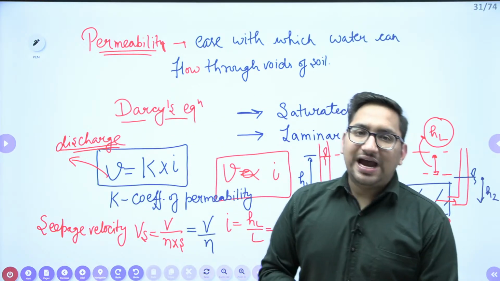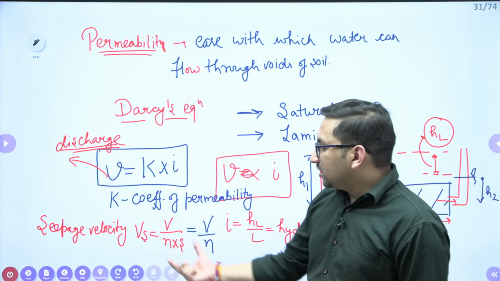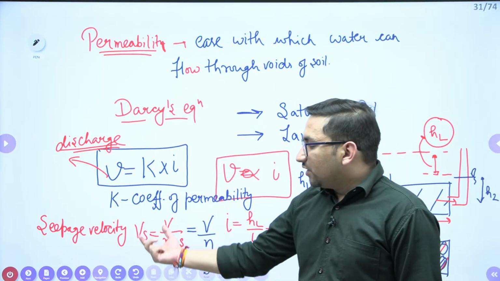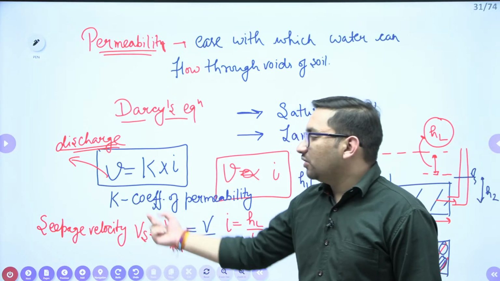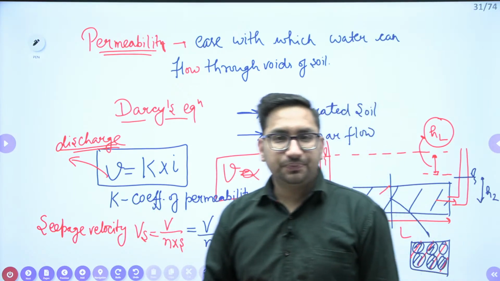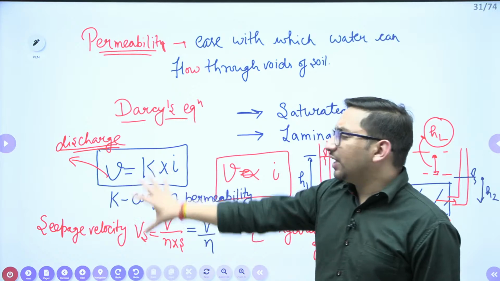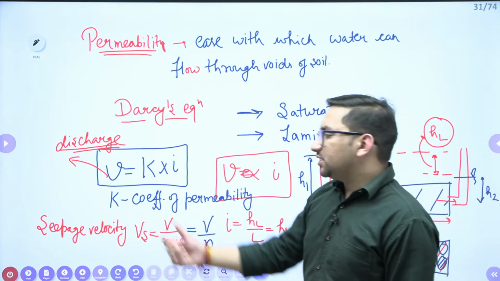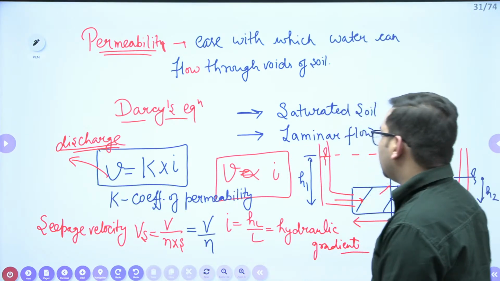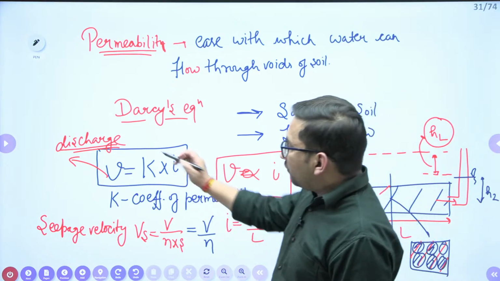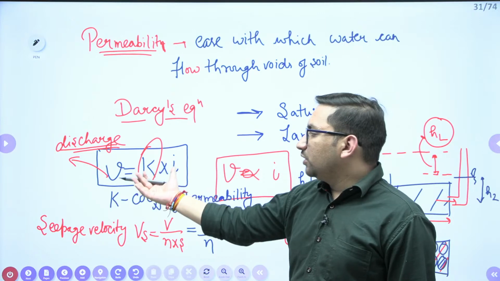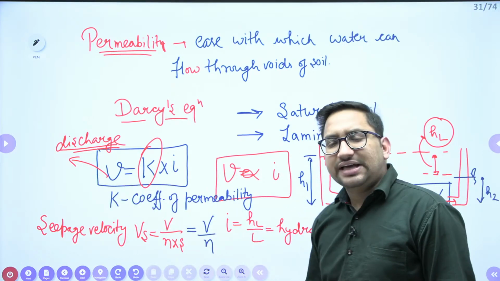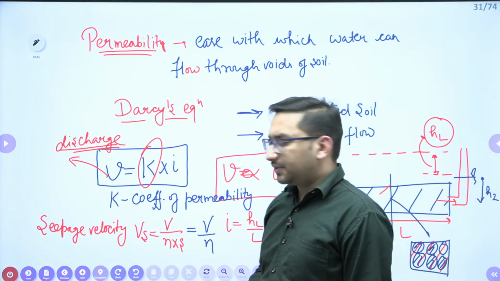Whenever you have to deal with the actual velocity of water through the voids of the soil, you have to take this Vs value, or seepage velocity, into account. I hope you can remember this concept. I have just given you the insight on this point also. So this is our coefficient of permeability, right? Based on this parameter, we define whether a soil has high permeability or low permeability. Clear?